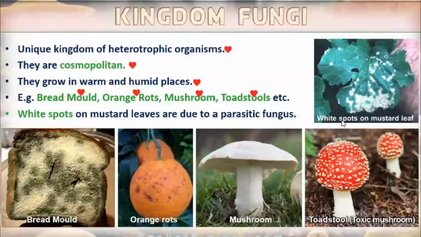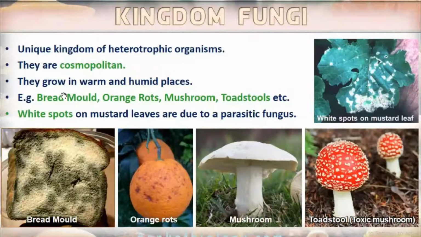Here you can see white spots on mustard leaf. Actually, they are parasitic fungus. This toadstool is a toxic mushroom. This is the mushroom. We all are familiar with this fungus. Orange rods, then bread mold. It is also familiar to us.